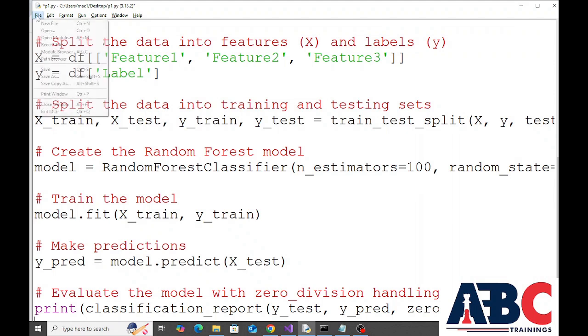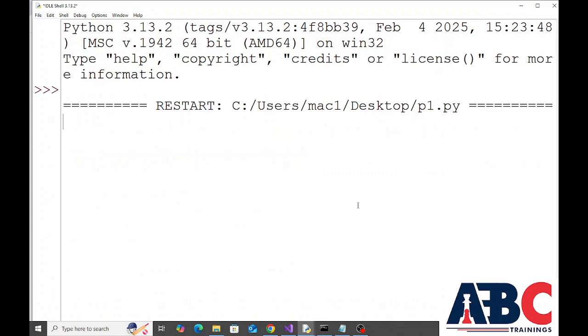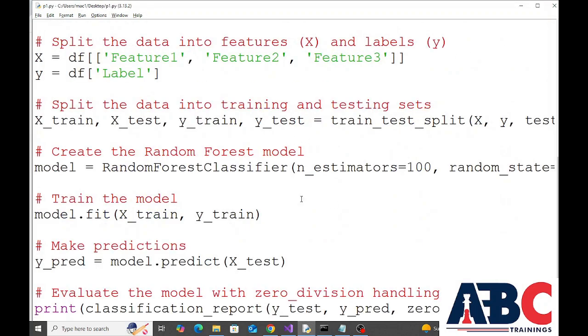Now I am once again executing this Python program. Let me see if it executes successfully. And as you can all see, the Python program in which I have implemented random forest has been executed successfully. So let me explain this program.